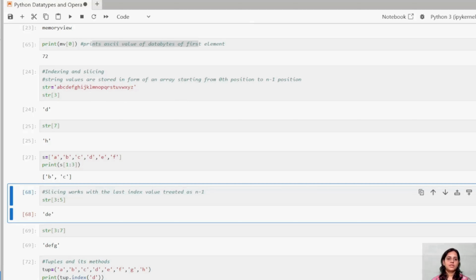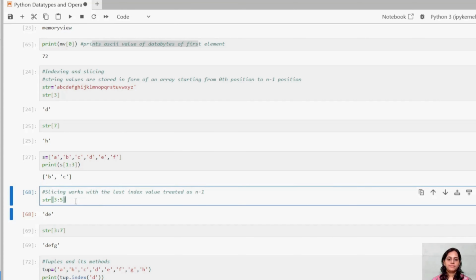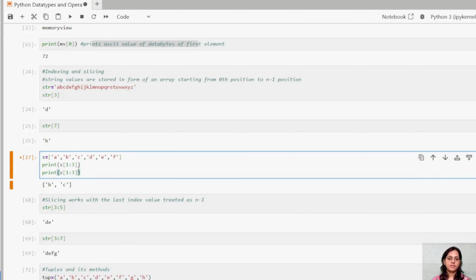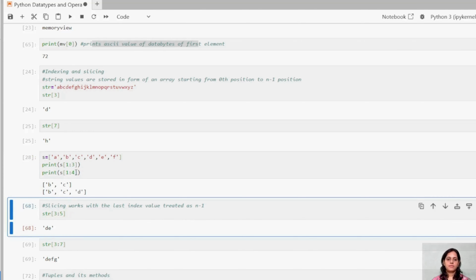Let me close this. Now let me take another example and print this. See guys, when we say 1, 2, 3, 4, 5, I need the output till the fifth position.